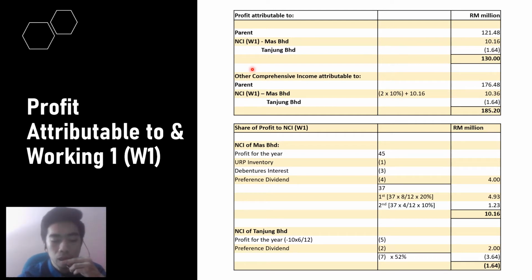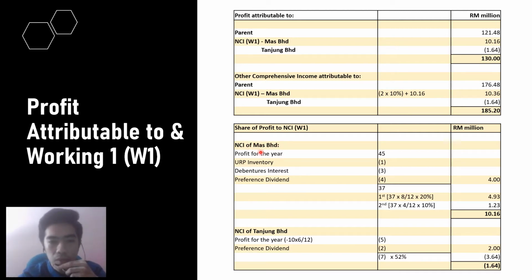So to calculate the profit attributable to parent and NCI, first we need to take the amount of profit after tax from the SOPL, 130 million, and we put here. And then we also need to take the amount of total comprehensive income, 185.2 million, and we put here. And then we need to find the amount of NCI first. So the amount of NCI I will show you in the working one. In the working one, we want to find the amount of share of profit to NCI.